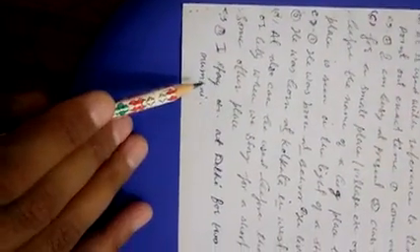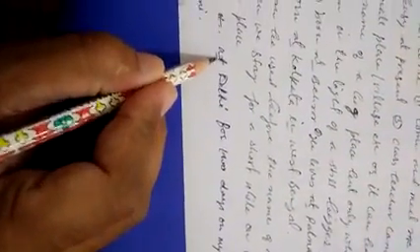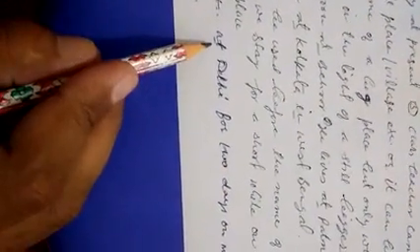For example, I stayed at Delhi for 2 days on my way to Mumbai. Means I was on my way to Mumbai, but I stayed there. That's why at is used. When we stay for a short while, in that reference at is used.